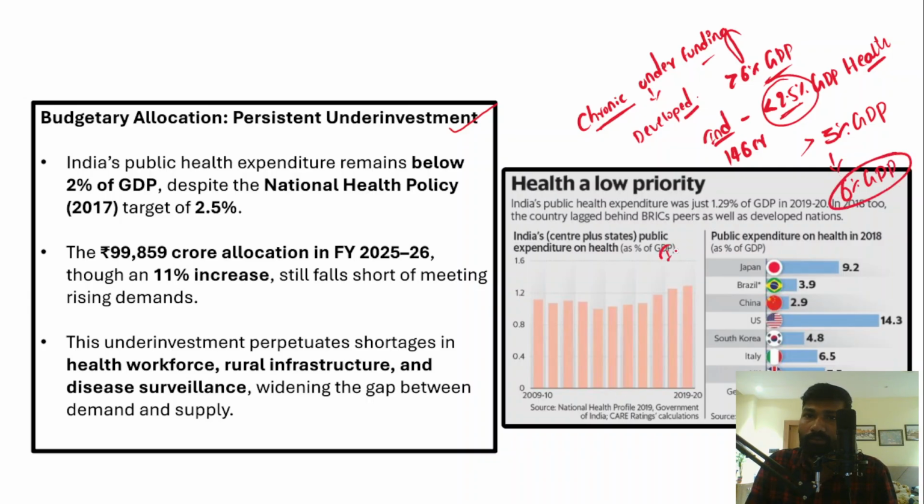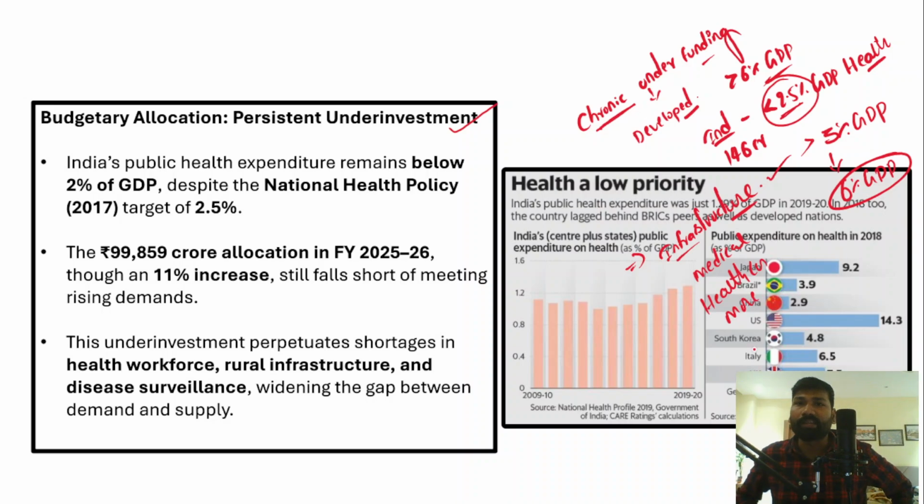As of now, we have a certain level of infrastructure in healthcare facilities, but this is not sufficient. We need more medical colleges, more infrastructure, more healthcare professionals, more hospitals, right? All these things are required in India. Therefore, there is a need to significantly increase India's spending on healthcare.